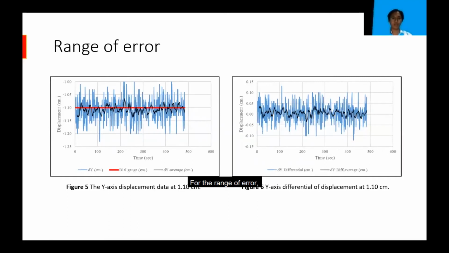For the range of error, we calculate displacement data from the gyroscope sensor and derive the maximum and minimum of the differential of calculated displacement between the gyroscope sensor and the dial gauge reading. The purpose is to find the range of error that the gyroscope can measure. And we can set the displacement to fix at 1.1 centimeter. So from these two figures, the maximum range of error is equal to plus 0.13 centimeter, and the minimum range of error is equal to minus 0.12 centimeter. So it can be rounded up to minus 0.15 to plus 0.15 centimeter. With this range of error, the device is able to measure the movement of buildings and structures.